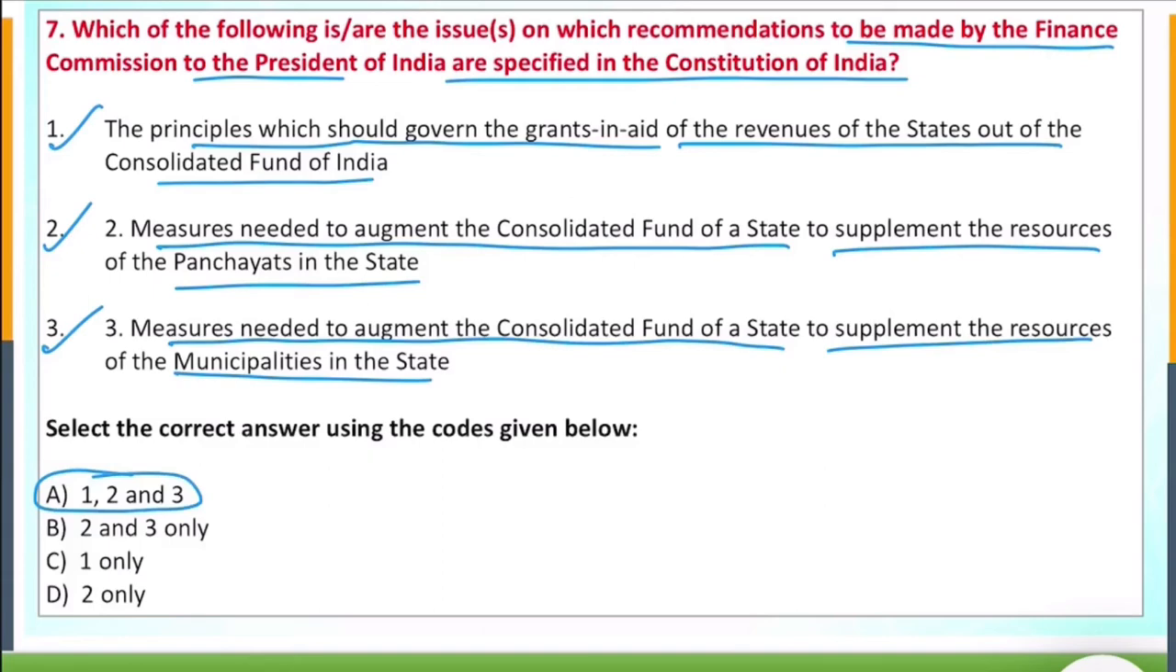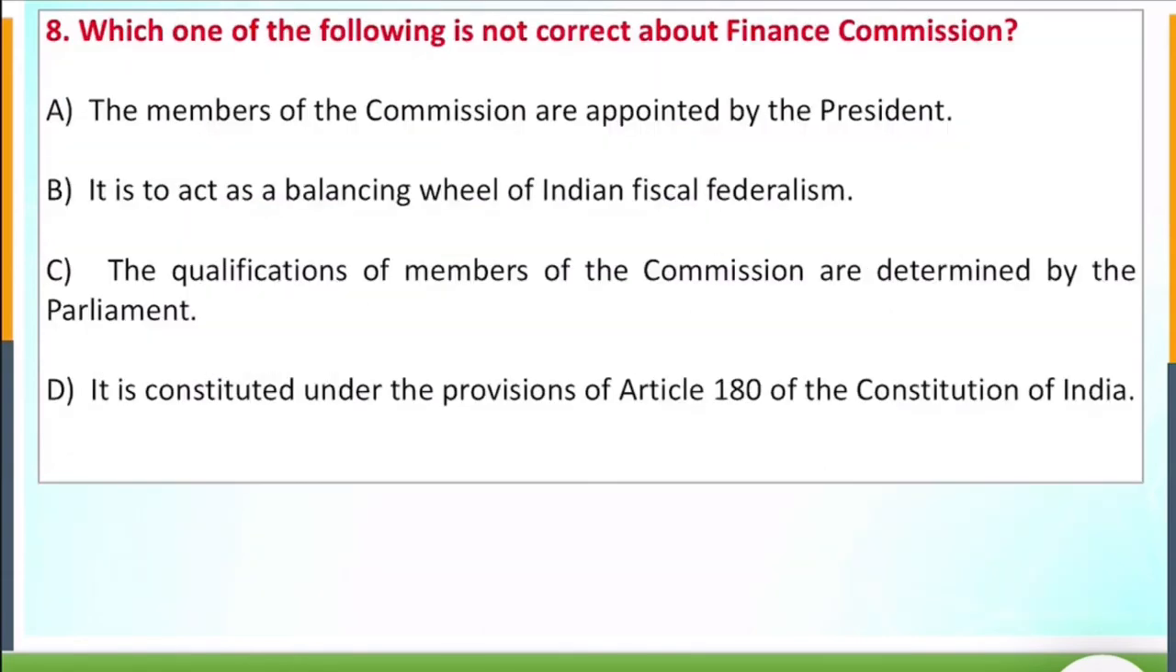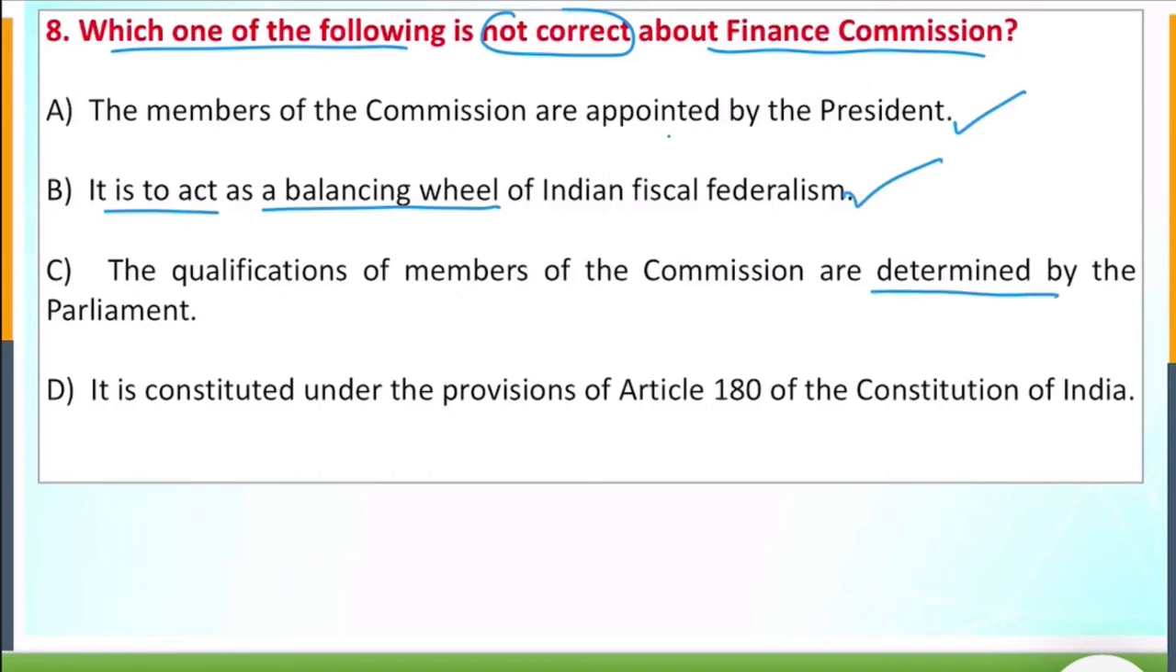Very simple. Then eighth question, which of the following is not correct about the Finance Commission? The members of the Finance Commission are appointed by President, right? It acts as a balancing wheel of Indian fiscal system, right? The qualifications of members of the commission are determined by the parliament, right? And it is constituted under the provisions of article 180. Wrong. It is 280. So answer would be 4.